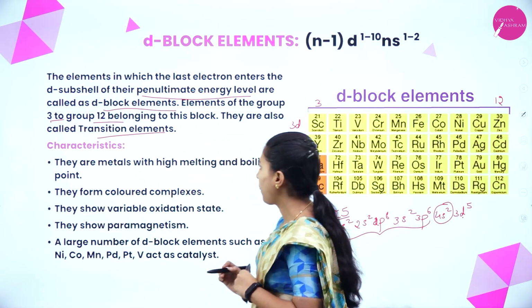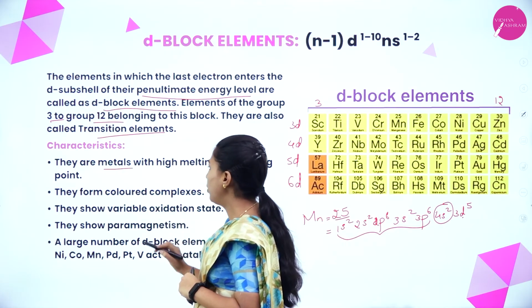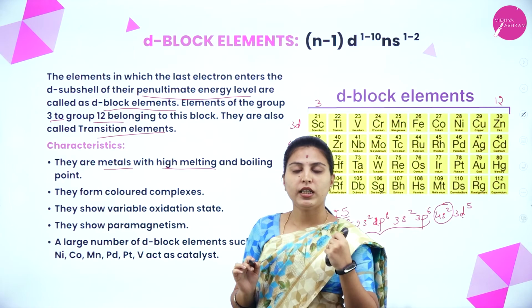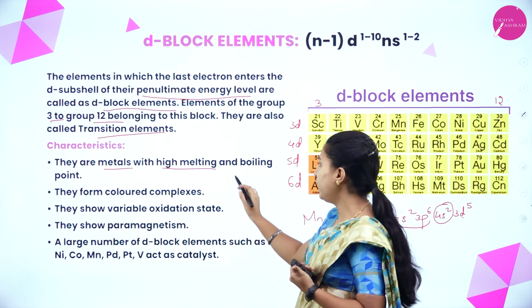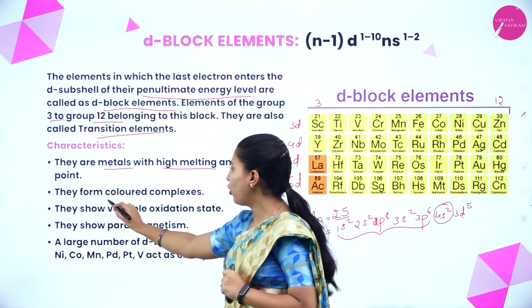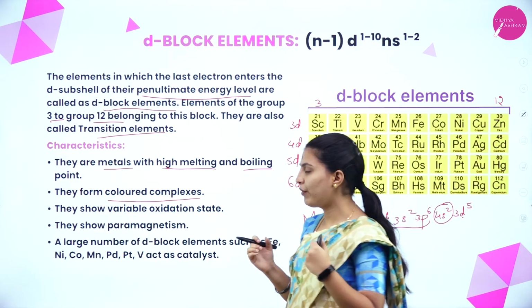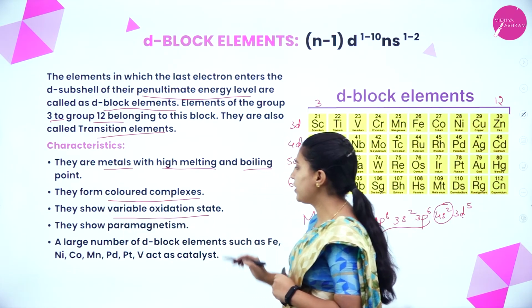Next, the general characteristics. They are metals with high melting point and boiling point. We know the metal characteristics. They form colored complexes; in the formation of complexes, they show various colors. They show variable oxidation states.